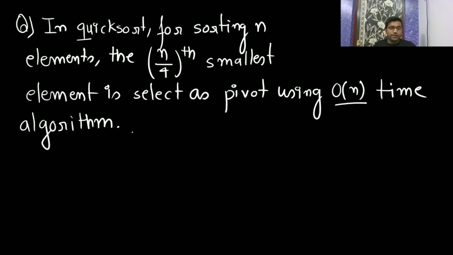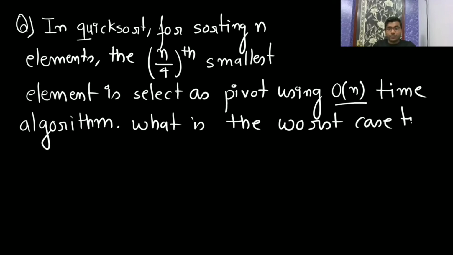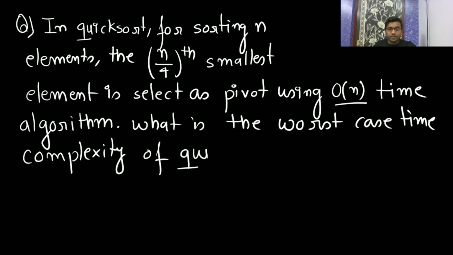Now they are asking what is the worst case time complexity of quicksort. So this is the question. Now they have provided you one algorithm. By this algorithm, you will find the n by fourth smallest element, and that you are going to choose as a pivot element. Then what is going to be the worst case time complexity of quicksort?